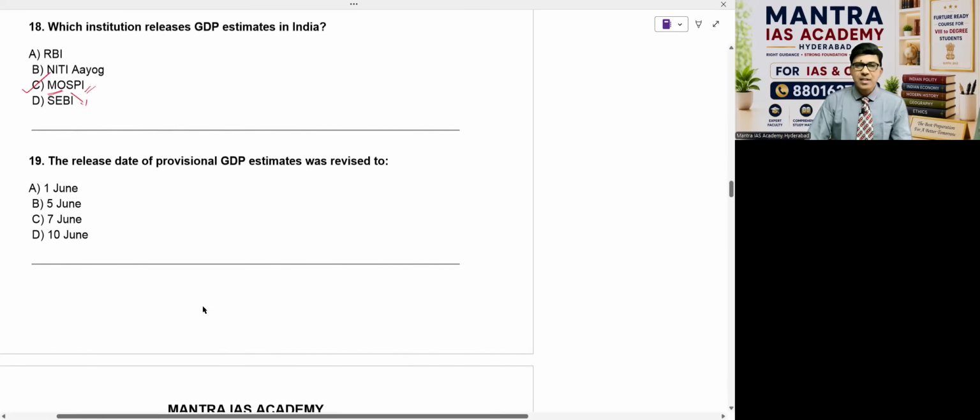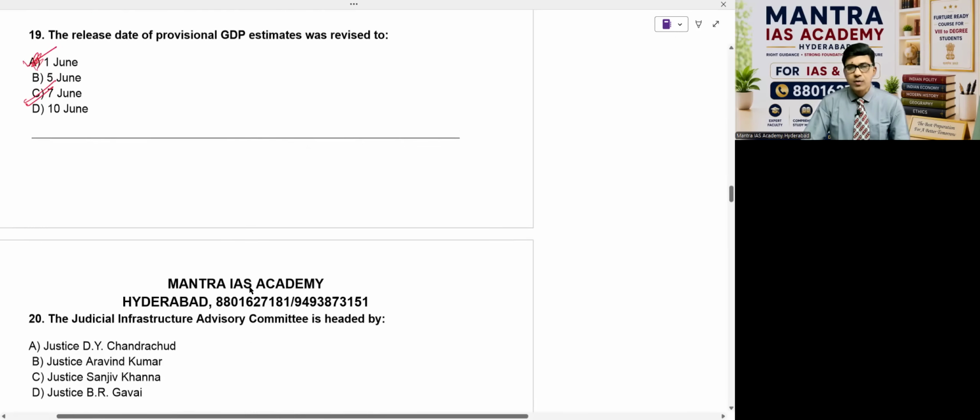Now the release date of provisional GDP estimates was revised to 1st June, 5th June, 7th June, or 10th June. The government revised the GDP release schedule to improve data quality. It's not 1st June, I'm sorry, it's 7th June. The answer is C. The mistake is from my side.